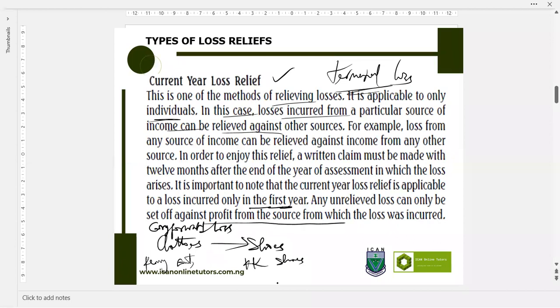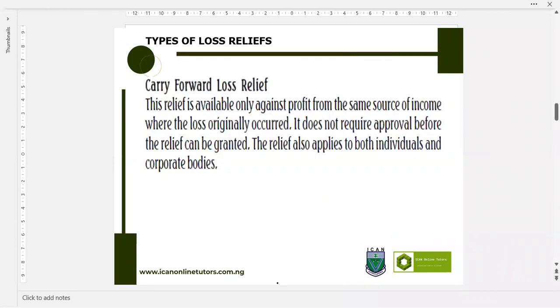Is it possible to have hot water and cold water at the same time? No. So it's either you have hot water, warm water, or you have cold water. So that's it. So then that takes us to carry forward loss relief, which I've just explained that is the